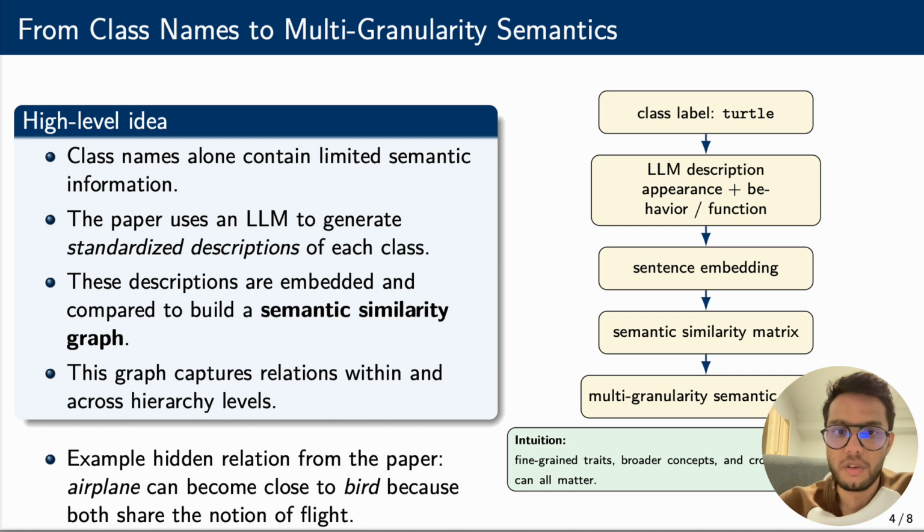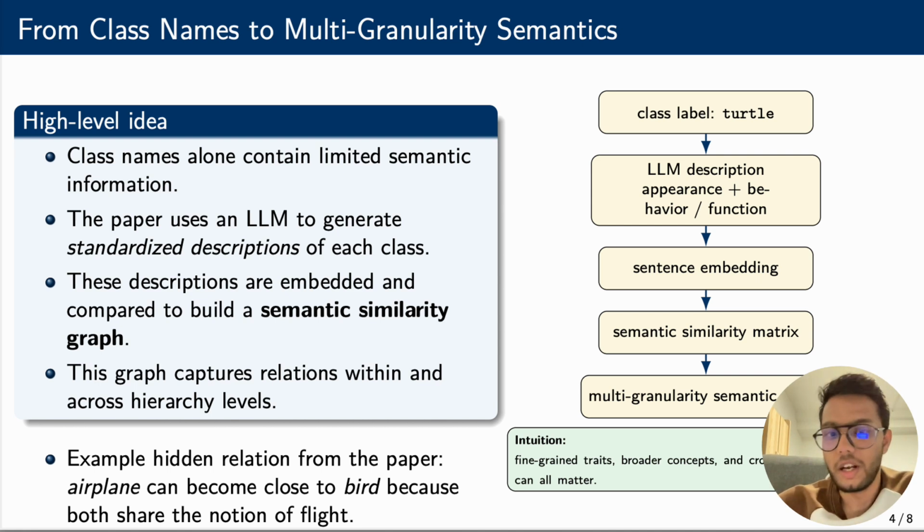The next step is the paper's core semantic idea. A plain class name contains only limited information, so the authors use a large language model to generate standardized descriptions for each class. Importantly, the LLM is not used as the classifier. It acts more like a semantic teacher that helps each label expand into richer attributes, such as appearance, behavior, or functional characteristics. These descriptions are then embedded using a sentence transformer, and pairwise similarities are computed to form something called a semantic similarity matrix, and from that, a multi-granularity semantic graph.